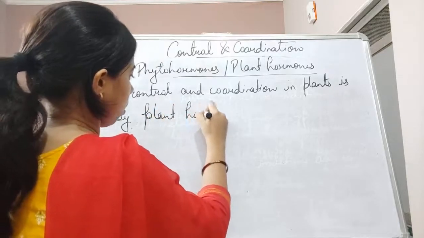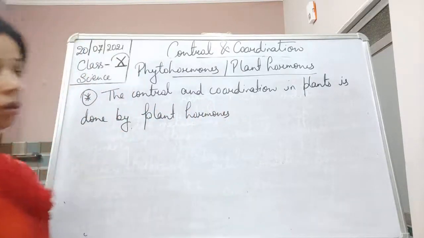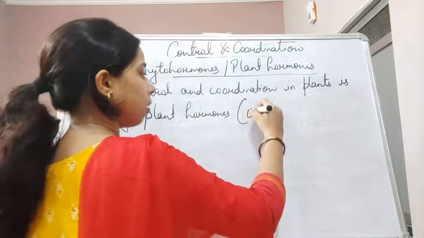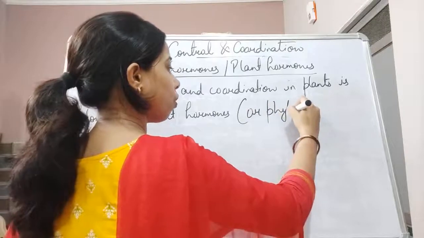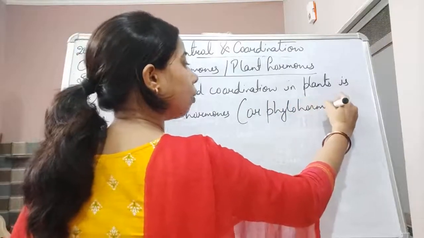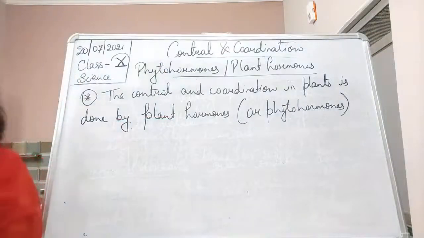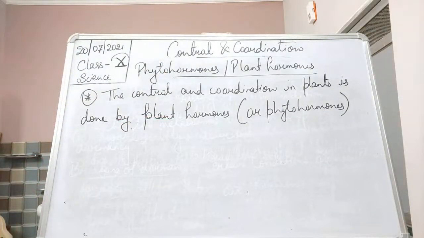Plant hormones, which are also called phytohormones. Now there are different types of phytohormones, or different types of plant hormones, known to us.